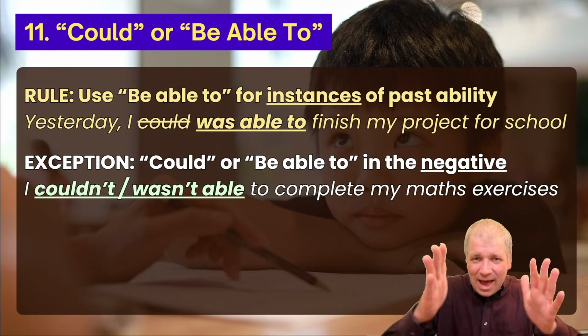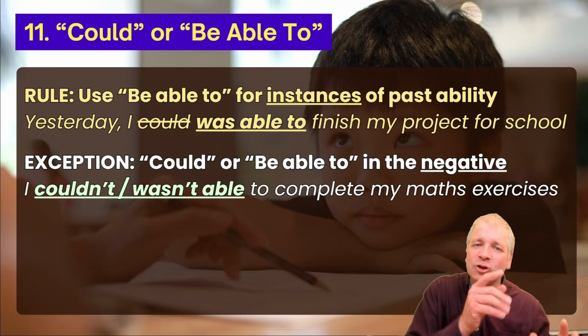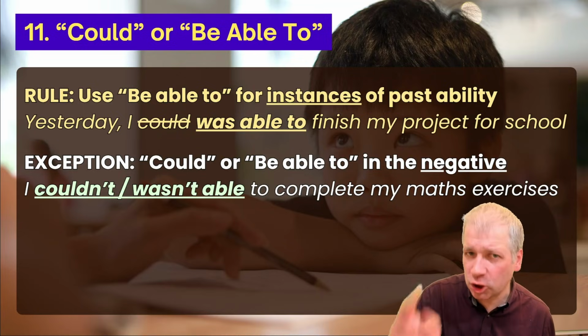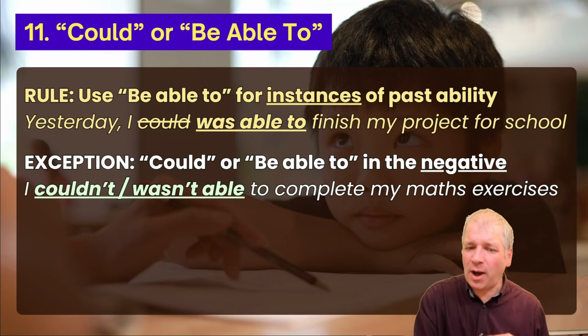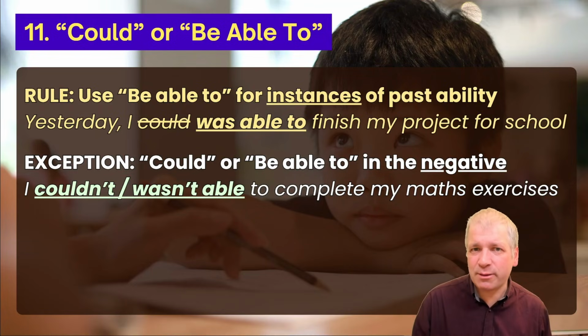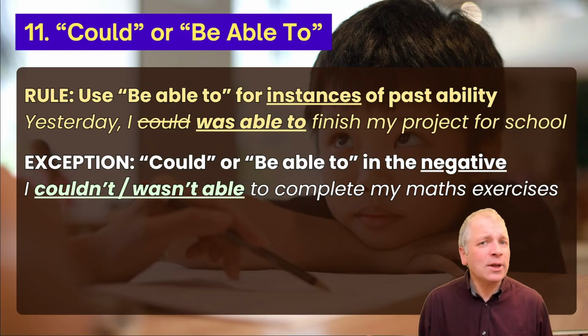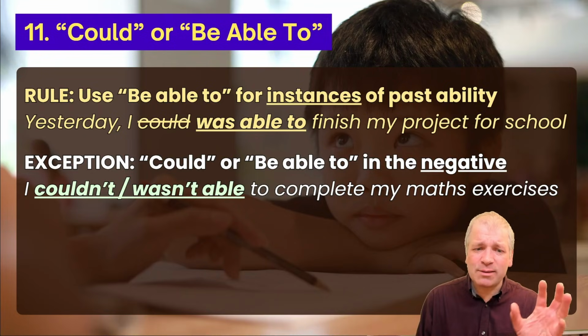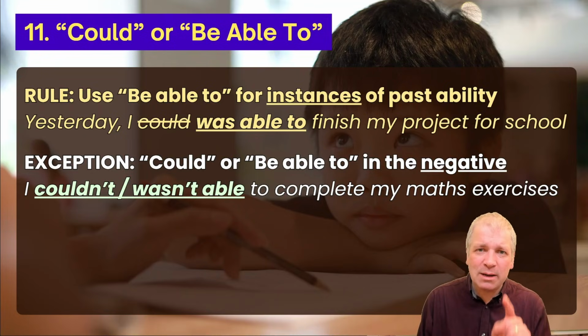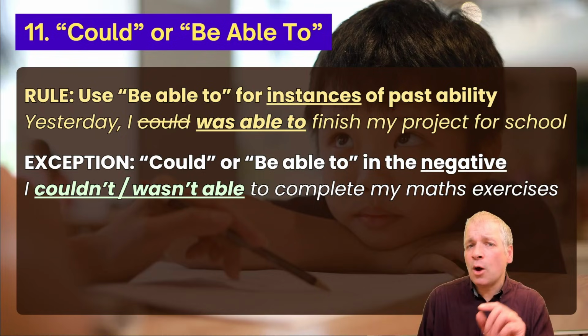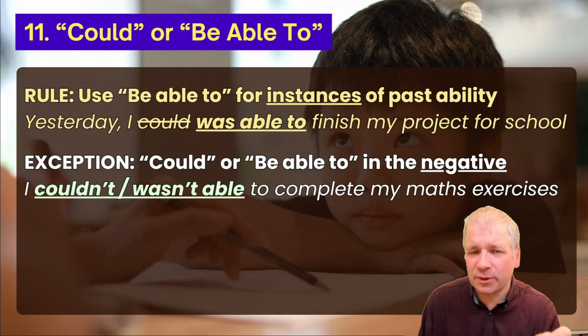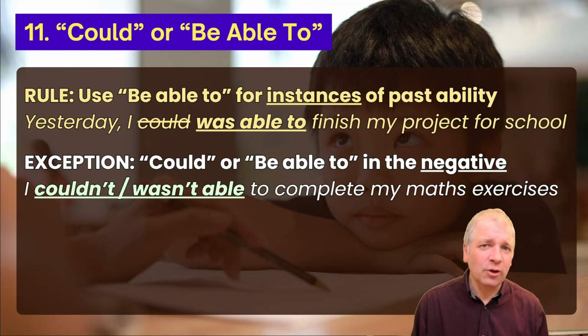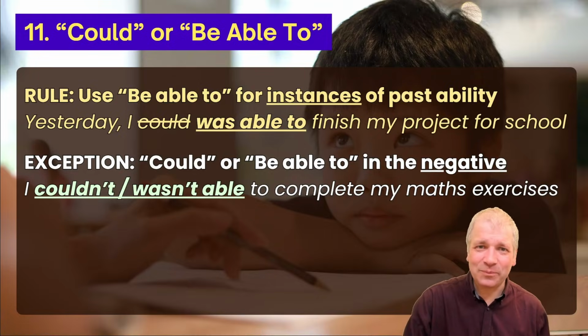Note here that wasn't able to is together and couldn't is not followed by to. Couldn't is on its own. I couldn't complete my maths exercises. But the point here is that the rule where we use be able to instead of could only applies for instances of past ability when it's a positive statement. You can use couldn't when it becomes negative.